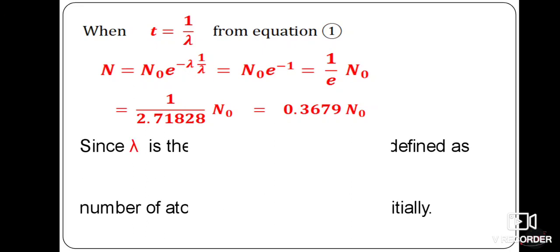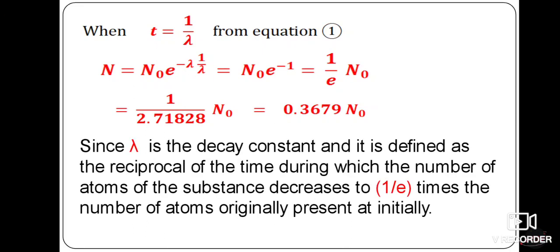Therefore we can say here, since lambda is a decay constant, it is defined as the reciprocal of the time during which the number of atoms of the substance decreases to 1 by e times the number of atoms originally present initially. So this derivation is very important for 3 marks as well as for 5 marks. Just go through the derivation.